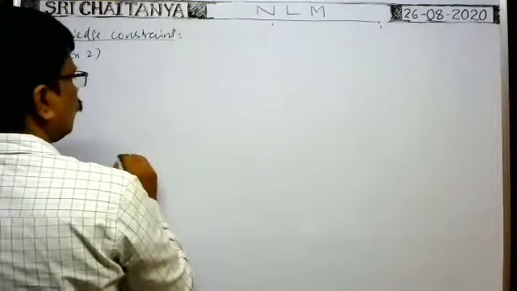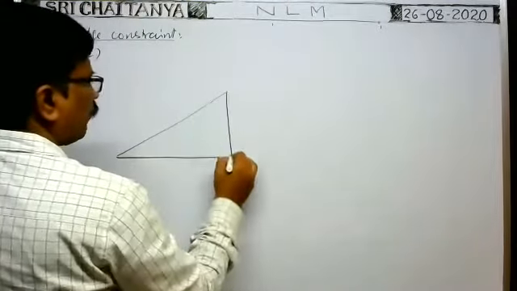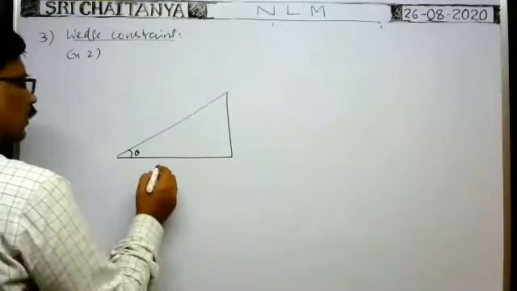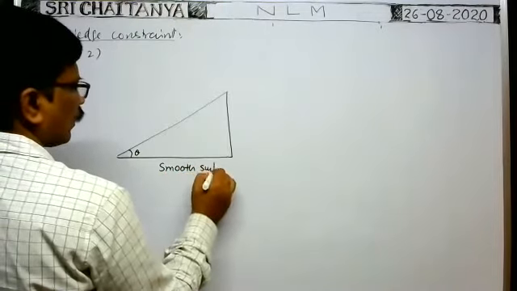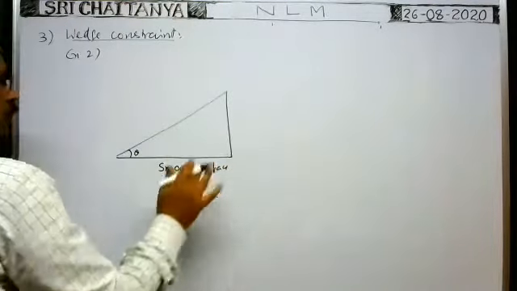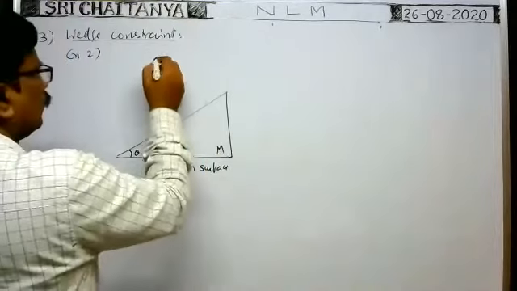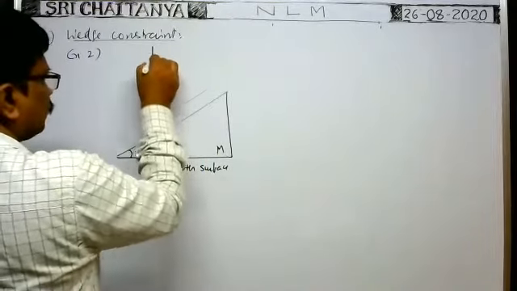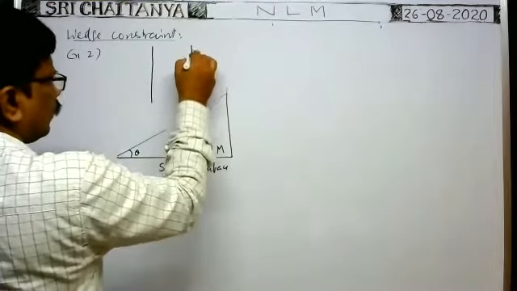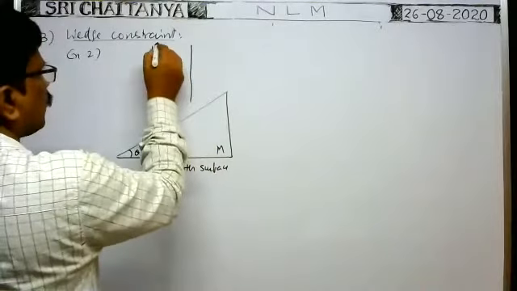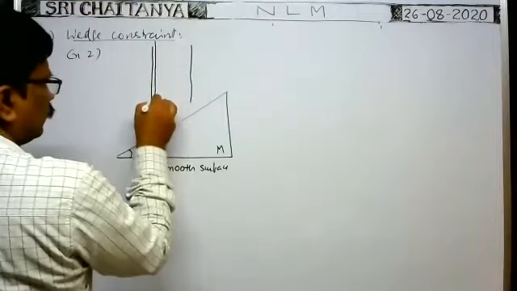Suppose there is a smooth wedge. The wedge of angle of inclination theta is kept on the smooth horizontal surface. It is a smooth wedge having mass M. Now one block is restricted to move vertically downwards only.